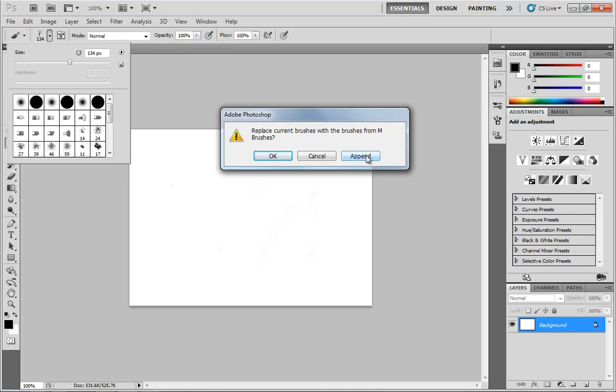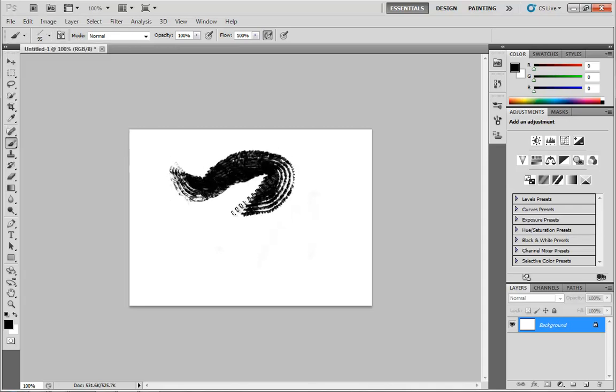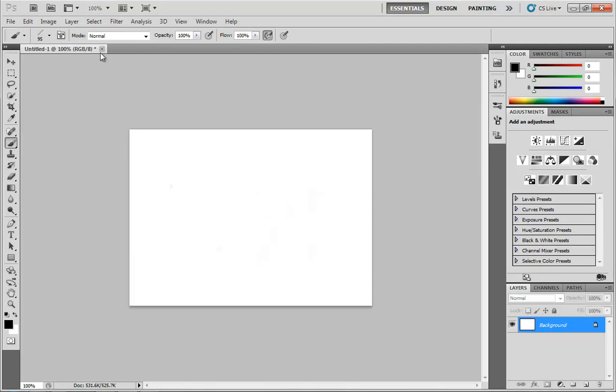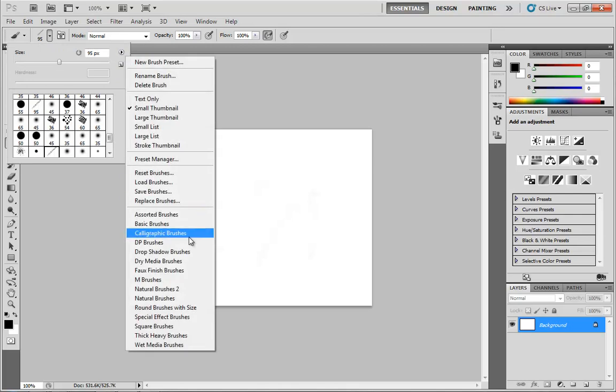So I'm going to click the append button and watch really closely what this little scroll bar is going to do when I do that. It's a lot smaller, and now we can scroll down a lot further with these M brushes. So it's a whole new array of brushes to choose from. So now we can pick on, say, this guy, and this is the rough comb brush, and as I click and drag, we get a whole new effect that was not available before. Extremely cool and a lot of fun to play with. So by all means, dig down into those and see what all of the different brushes do.